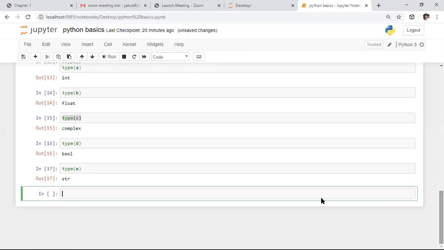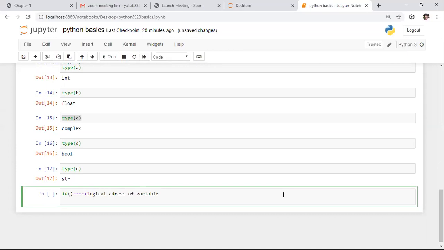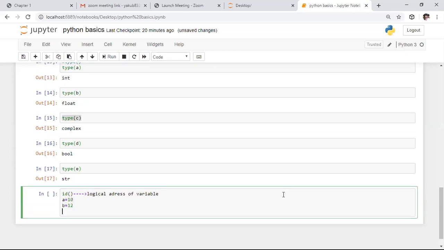In order to know the logical address of a variable, we need to use the id function. Here id is a function which is used to know the logical address of the variable. So here I'm defining a equals 10, and again b equals 12. And I want to know the logical address of a.